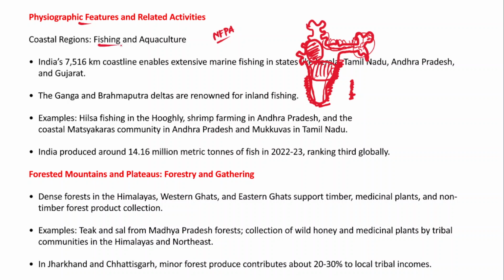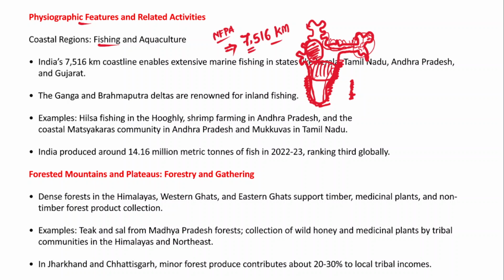Firstly, we have to understand fishing and aquaculture and how they are determined. One thing we should understand is that India's total coastline is 7,516 kilometers, right? So we have a huge coastline. Don't you think that such a huge coastline will determine the fishing activity and aquaculture in India?